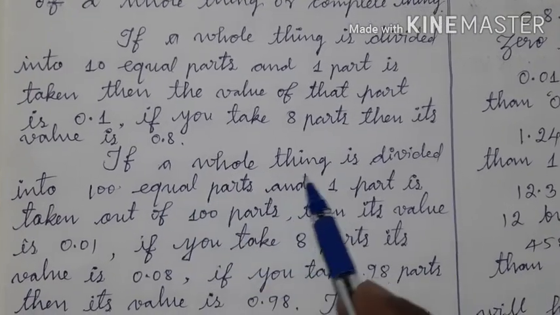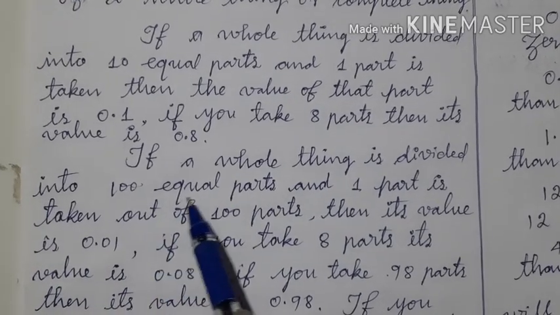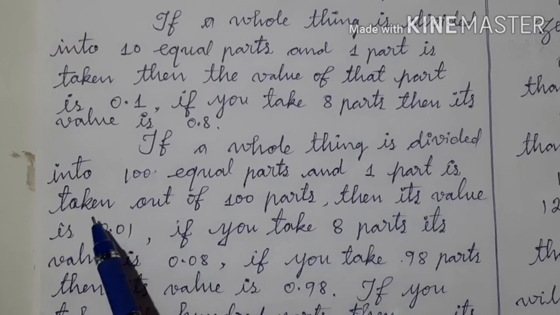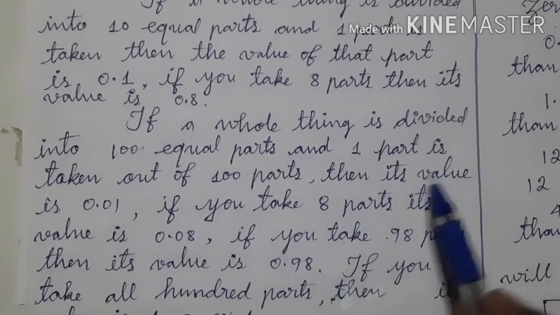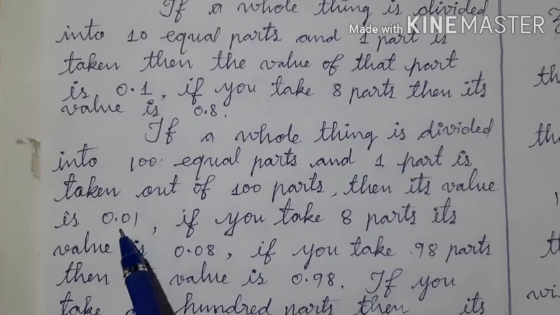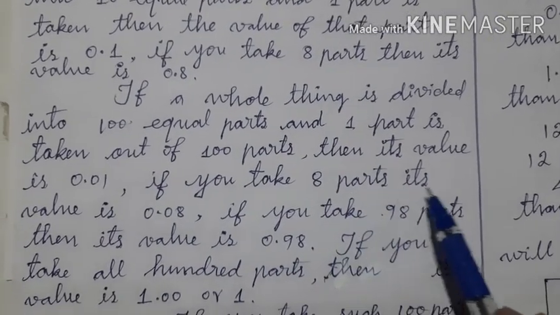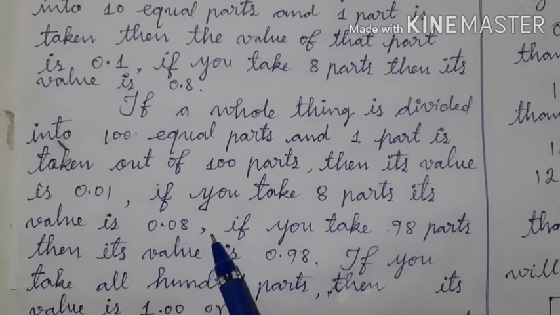If a whole thing is divided into 100 equal parts and one part is taken out of 100 parts, then its value is 0.01. If you take 8 parts, its value is 0.08.